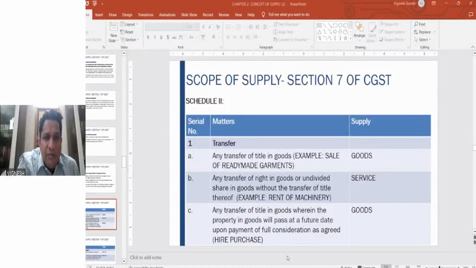But if I'm giving as a free sample, it is definitely not a disposal because I'm giving it so that the customer can use it. And if he is satisfied, the next time he'll purchase the product from me. This is the logic behind free sample. So therefore, in this free sample, 100% there is no question of GST. That is free samples given to unrelated person. But free samples given to related person will definitely be covered under Schedule number 1.